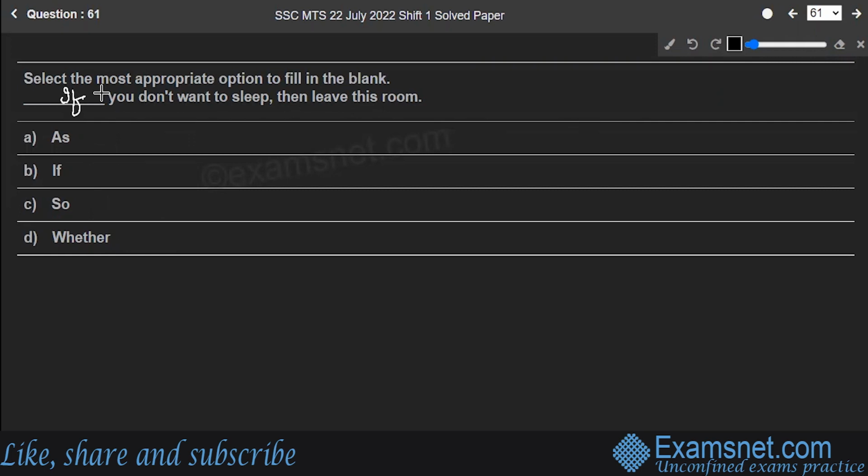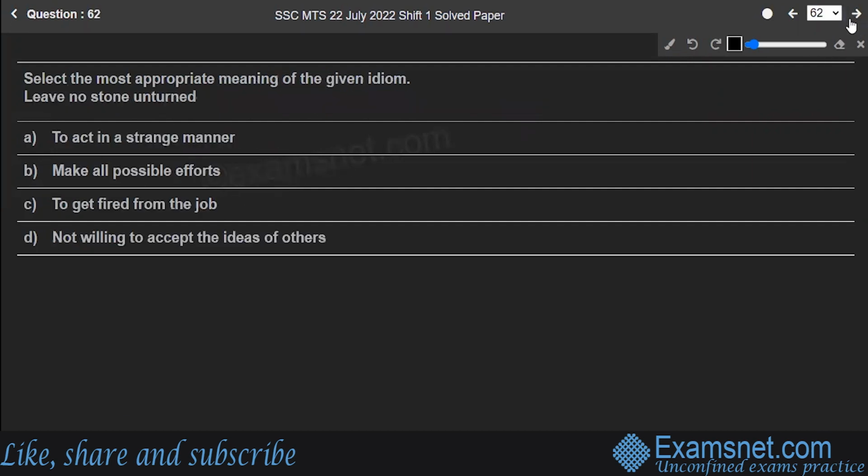The above sentence is a conditional sentence and it has to be filled with a conjunction. If is a subordinating conjunction that allows people to connect their ideas. It is used in conditional sentences to introduce the circumstances under which an event or situation might occur. So option B is the correct answer to the question. Hope you are clear. Next is question number 62.